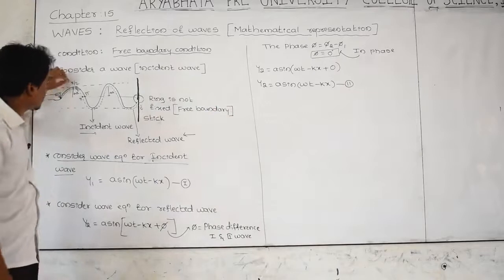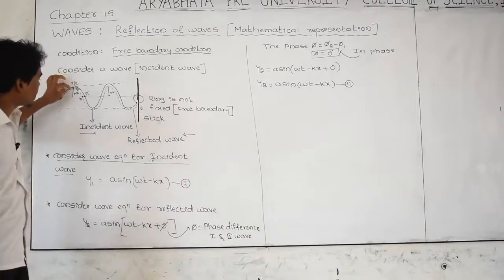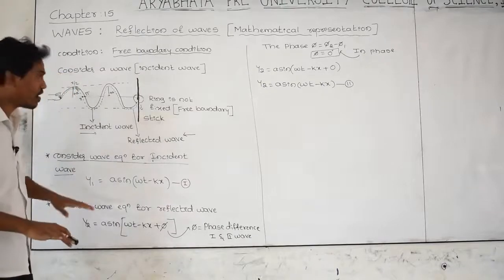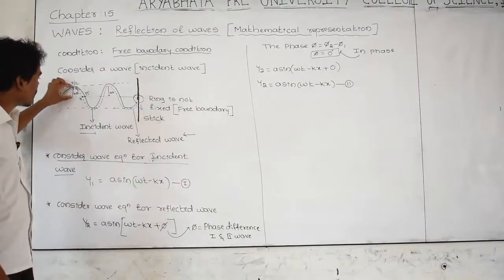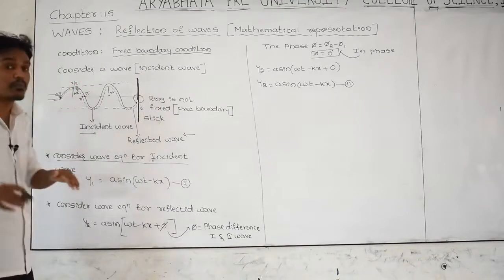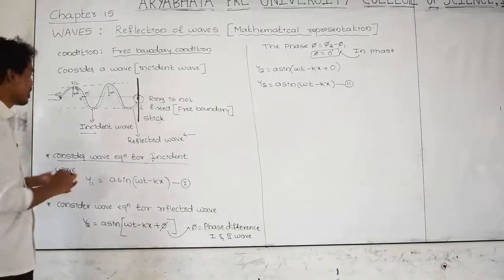And here the crest of the incident wave and crest of the reflected wave, both they are in phase, merged. Incident wave the amplitude plus a, reflected wave the amplitude plus a, plus 2a you are getting.